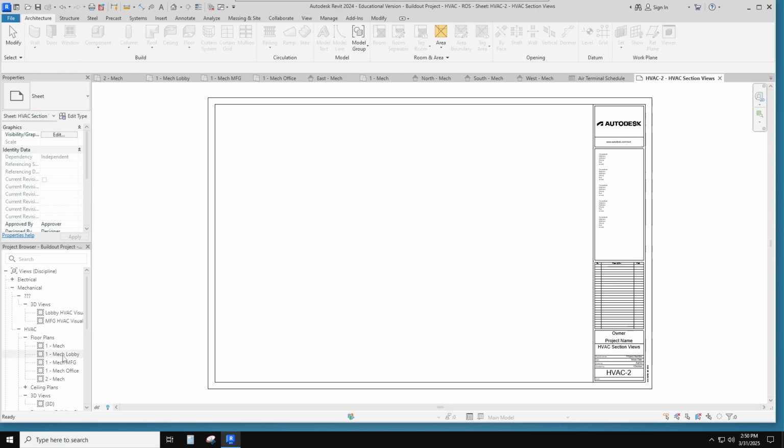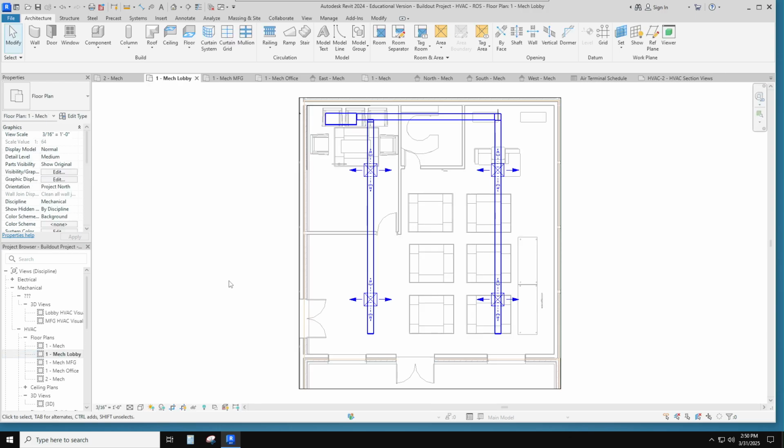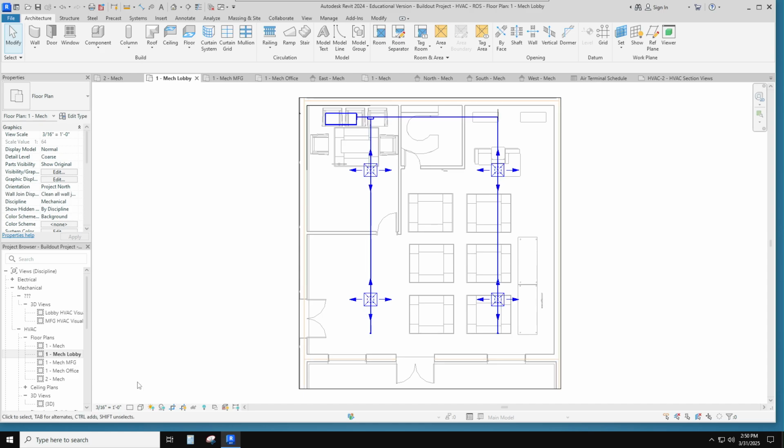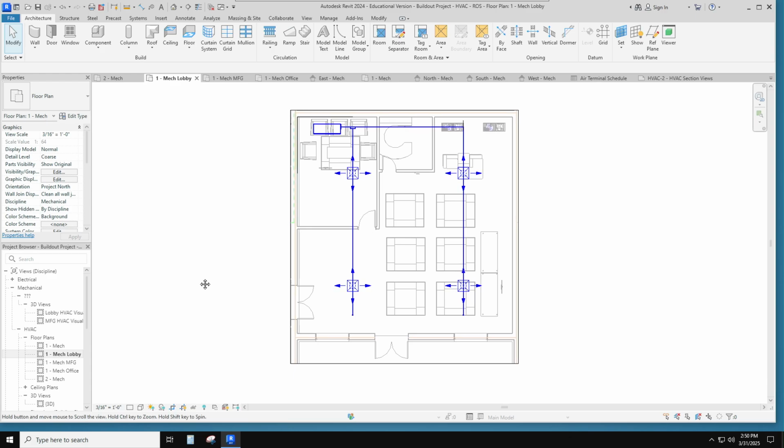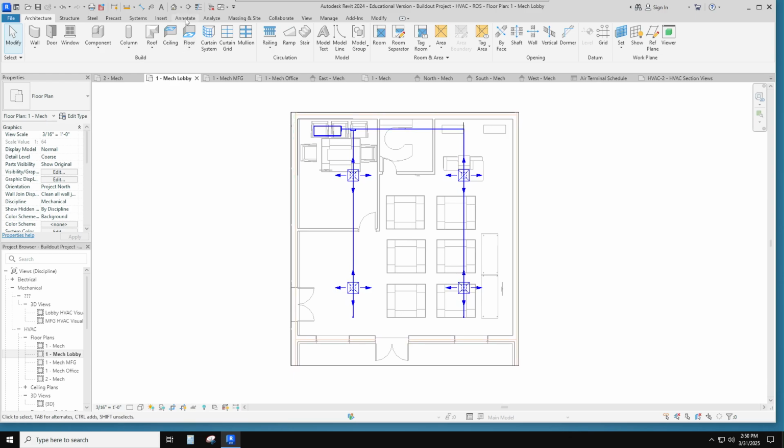Okay, so here we go. I'm going to go to one mech lobby, double click. And I'm going to set it for course. Here it is right here, the checkerboard. Course. That looks a little bit better. Now it gives me kind of a line drawing. Kind of cool. And then I'm going to go to annotate.